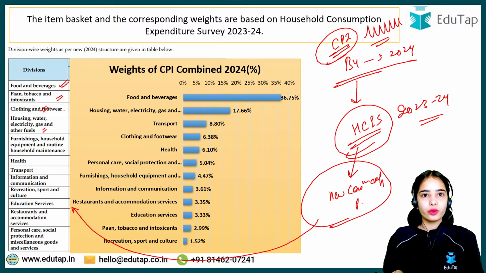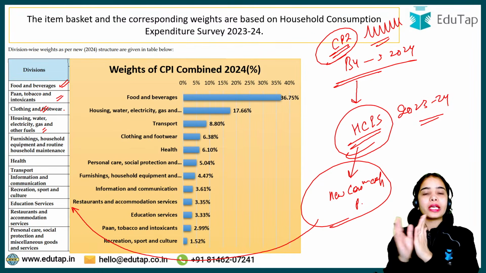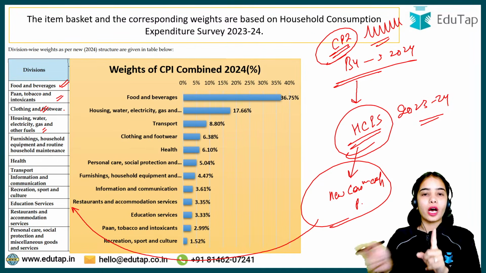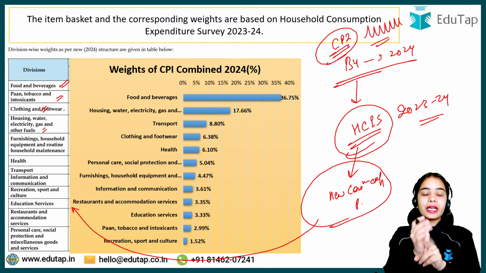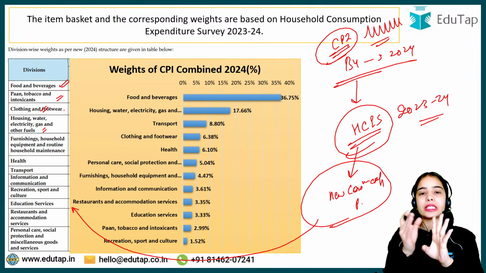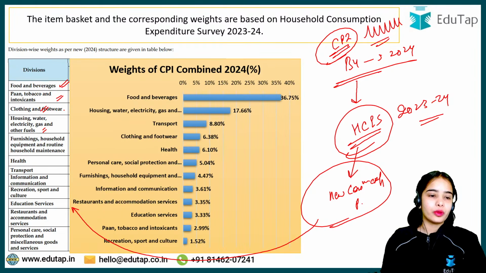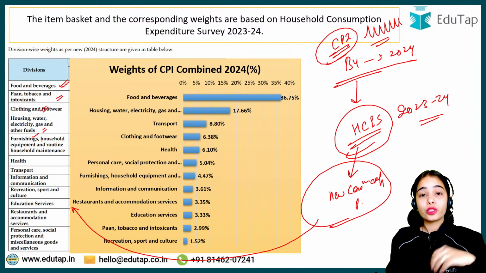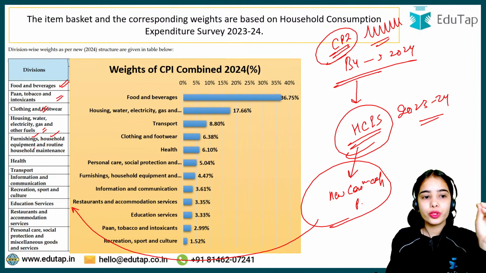if you are living in the house, like think about it, if you are living in an apartment or if you are living in your own house, you are paying for the house rent as well as you are paying for water, electricity, gas, and you are paying for other fuels and such. Furnishing, you also spend on furnishings, household equipment, routine household maintenance also.